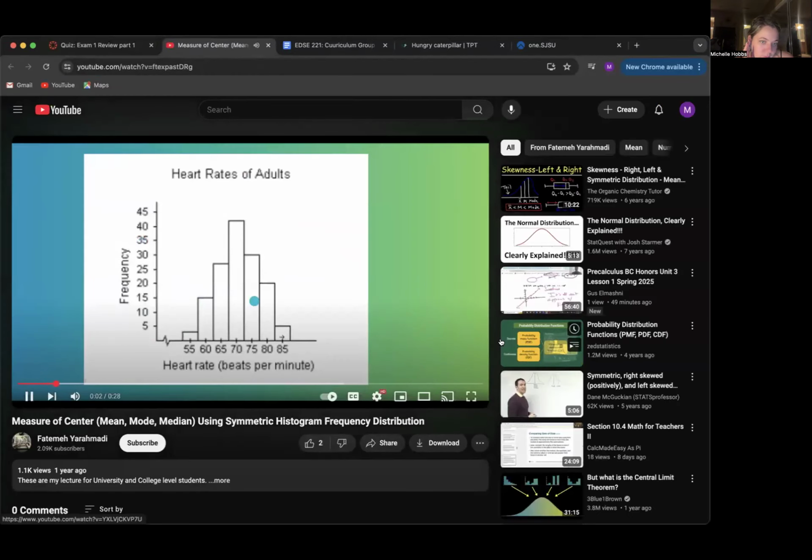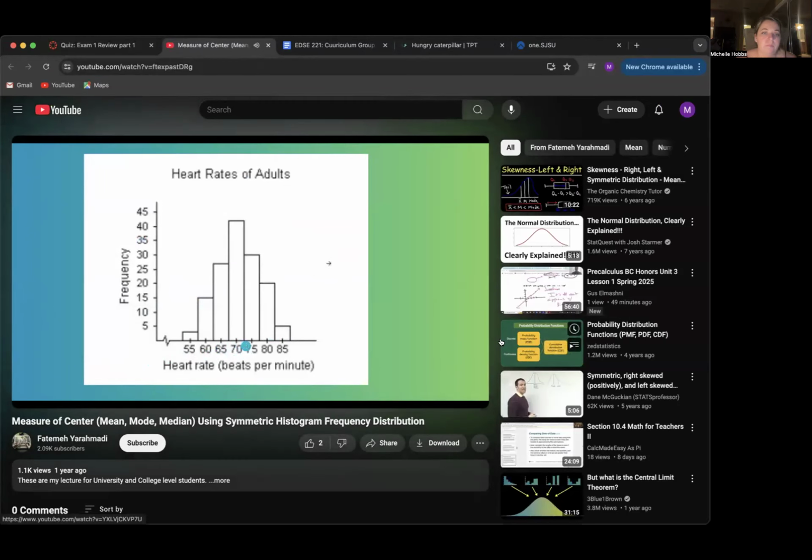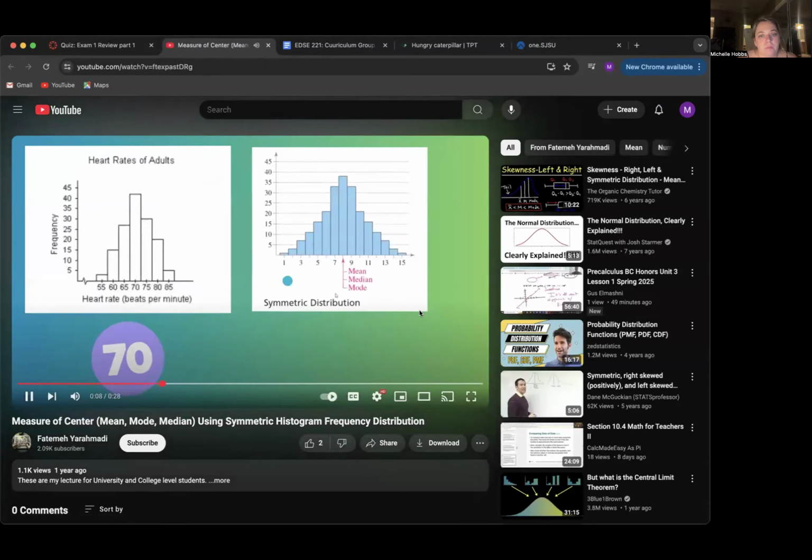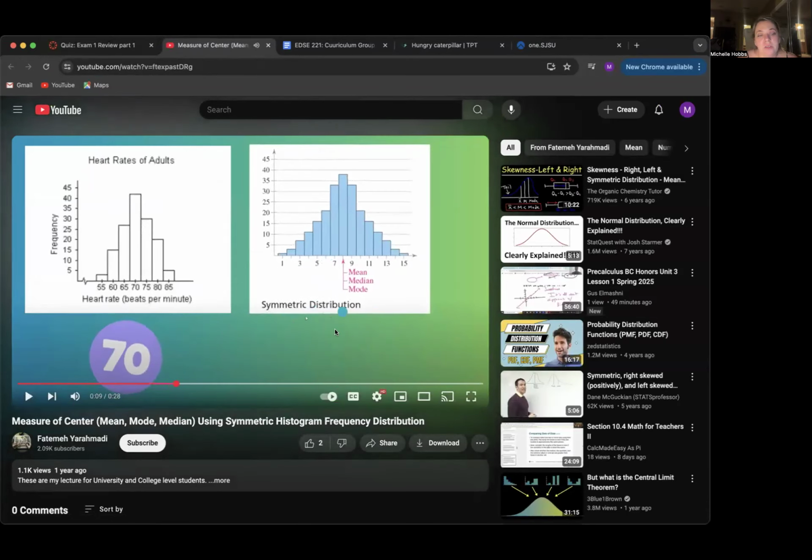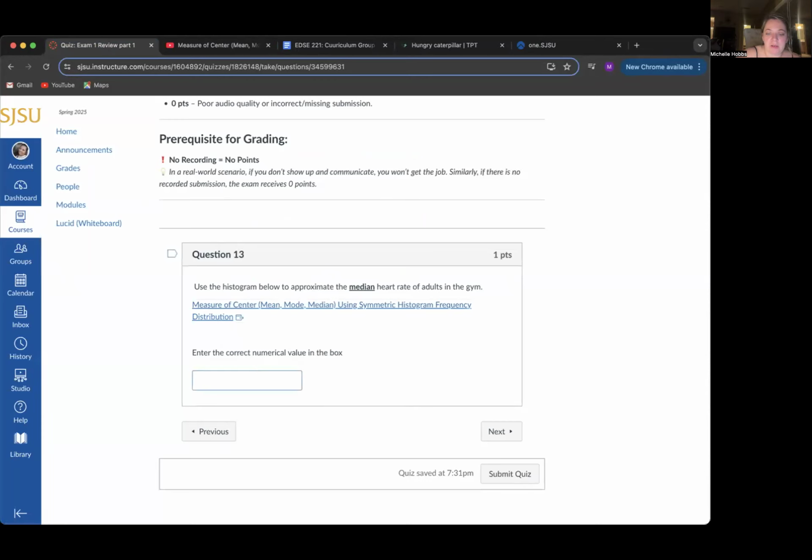In this question, we have a histogram, and we want to know what is the measure of center here. So this is actually going to be the same answer, because if it's symmetrical, which it is, the mean, median, and mode are going to be that midpoint, resulting in 70 yet again.